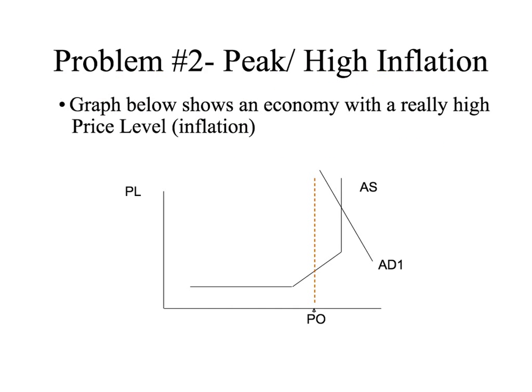The second problem that can arise in an economy is a peak or a time of high inflation. So the graph below shows an economy with a really high price level. So aggregate demand 1 hits the AS curve way out here. So while real GDP is greater than potential output, the problem is that inflation is way too high. So inflation might be 7, 8, 10%. So go ahead and pause it here, see if you can remember what the fiscal policy is going to be, and then also what happens to taxes and government spending.